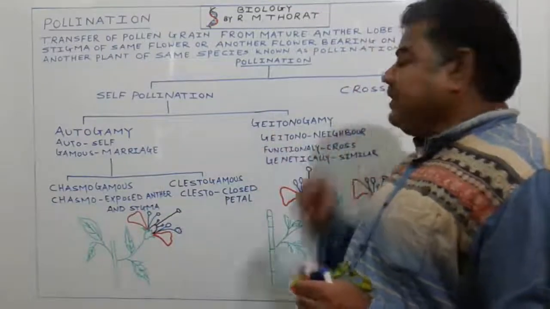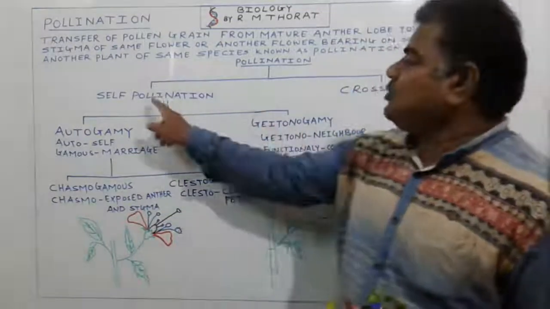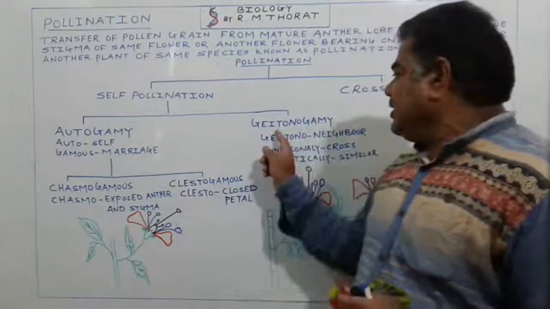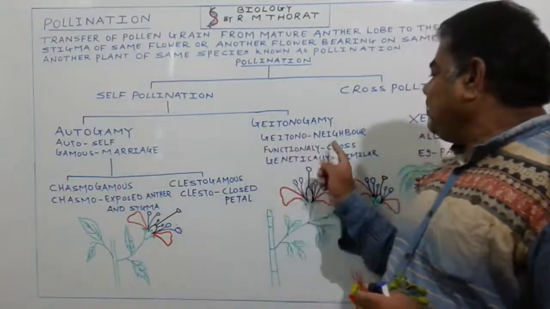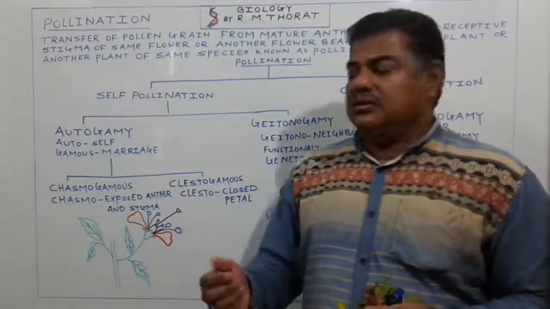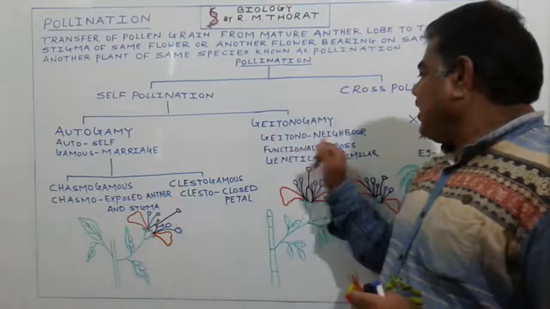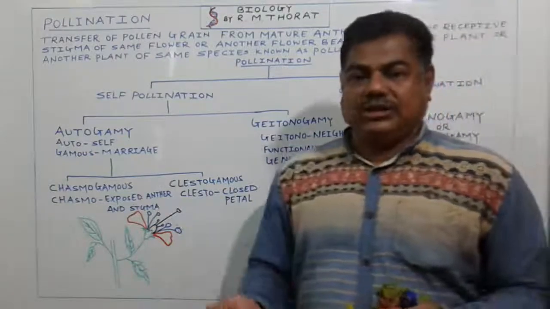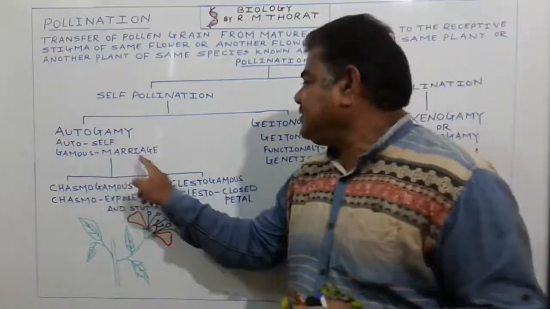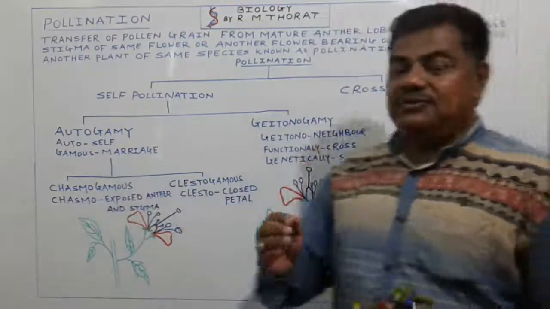Now geitonogamy. It is also an example of self pollination. Geiton means neighbor, padosi, and gamous means marriage with the neighbor.